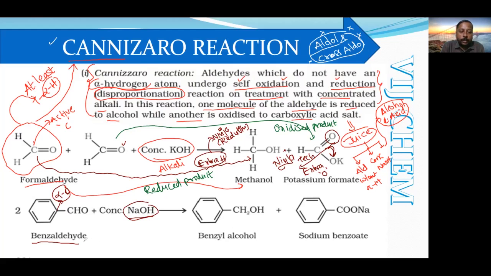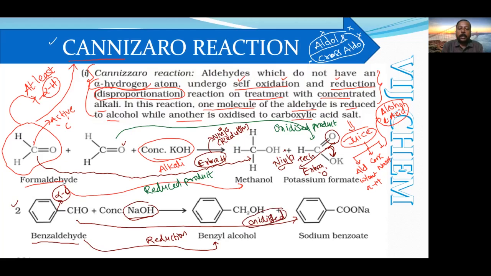So here now you will be perfect. Alcohol means which product? Reduced product. Here I have written 2 moles. But when you compare these two, this will be what? Sodium benzoate. Sodium benzoate means it is the oxidized product. So like this, reduced product and oxidized product, then it is called a Cannizzaro reaction.